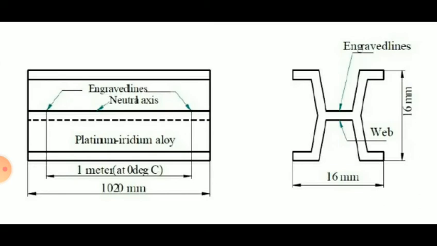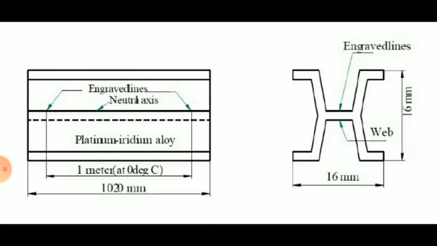The web section chosen gives maximum rigidity and economy of costly material. So for that reason the web section is selected. The distance between the center portions of two lines engraved on the polished surface of this bar of platinum iridium alloy is taken as 1 meter. You can see the distance between two lines, it is shown at the bottom, that is 1 meter.